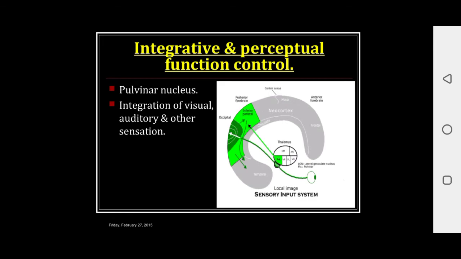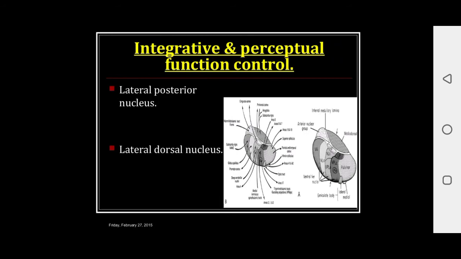Integrative and perceptual functional control. These are association nuclei with integrative functions. These are the pulvinar nucleus, for integration of visceral, auditory and other sensations. Then the lateral posterior nucleus.